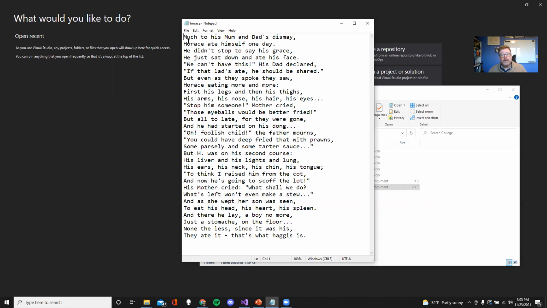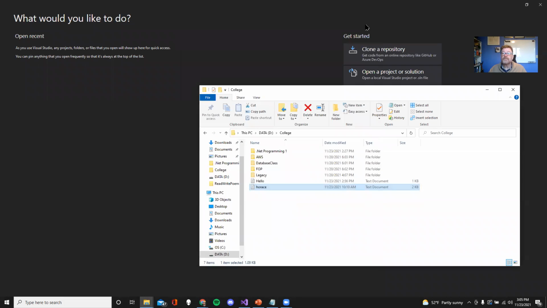It doesn't really matter. This could be a list of names, whatever. We're just going to basically read in all this text and write it out. We're going to actually read it in, store it, and then write it out in a classic input, processing, output pattern. All right. So here's our file, Horace.